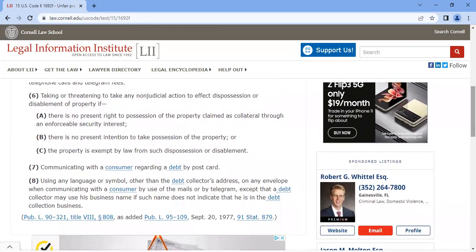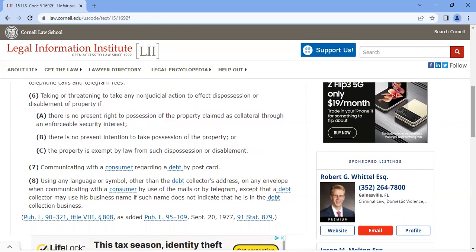Number 6, taking or threatening to take any non-judicial action to effect dispossession or disablement of property if there is no present right to possession of the property claimed as collateral through an enforceable security interest, there is no present intention to take possession of the property, or the property is exempt by law from such dispossession or disablement. I guess this would be like repossession of a car, foreclosures, and trying to take something back.